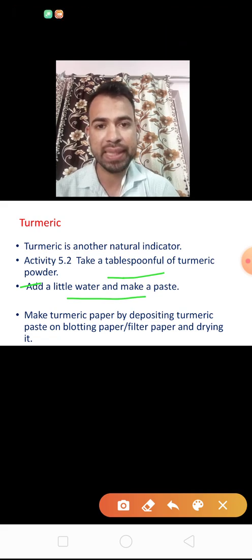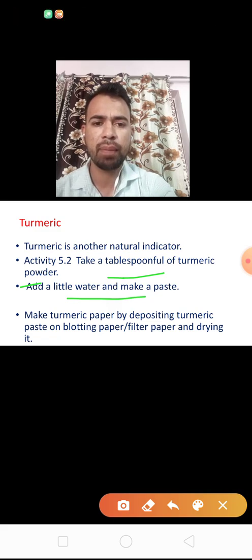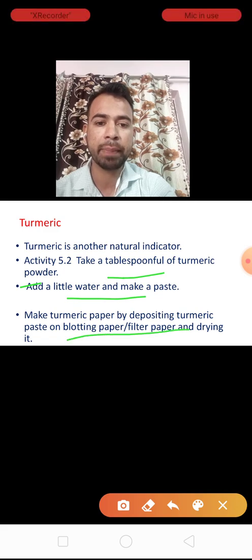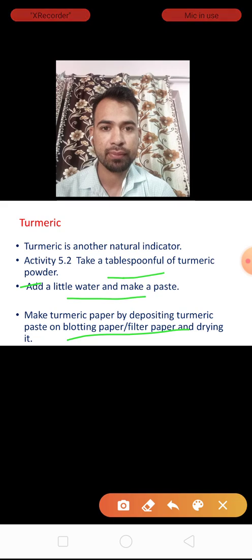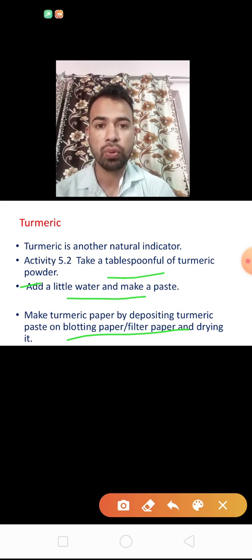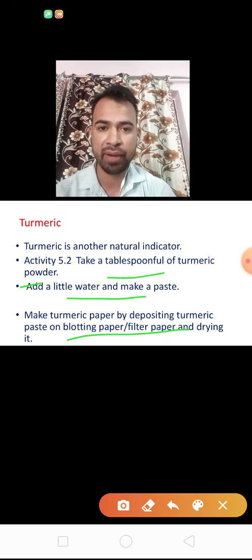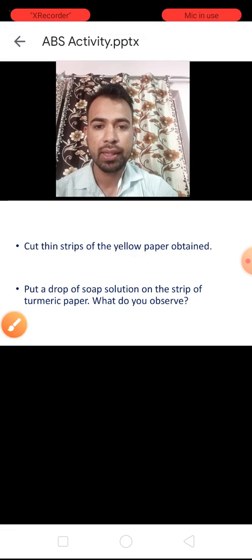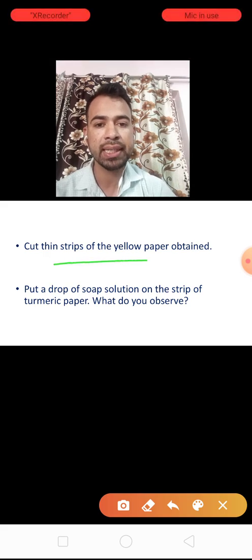Now the paste of the turmeric powder is ready. This paste is applied or deposited on blotting paper or filter paper, which we have in our lab. After that we allow the paste to dry, keeping it in a place where it can dry.